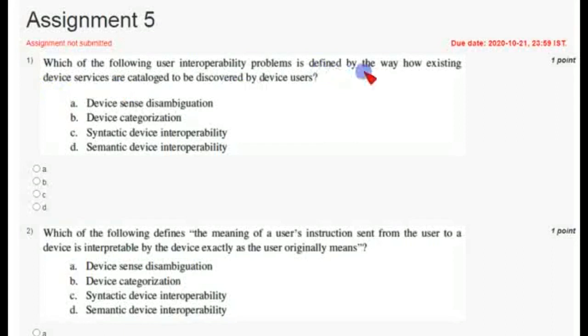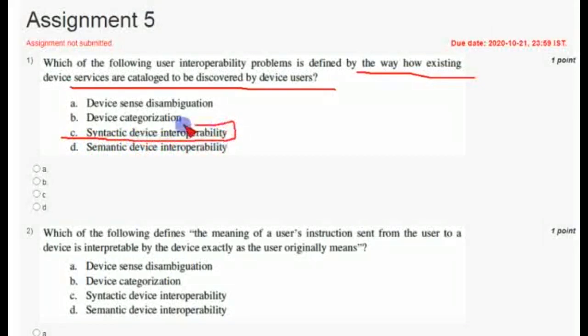It is defined by the way existing device services are cataloged to be discovered by the device users. Friends, the answer according to my view is option C. If you feel any incorrect answers in this video, you can comment in the comment section with explanation, so that others and I can also view and correct those changes. For myself, the answer is option C in my view.